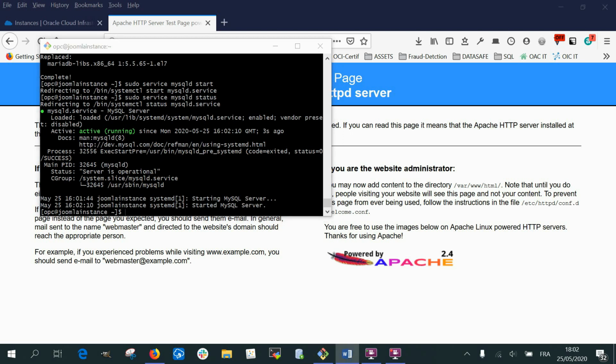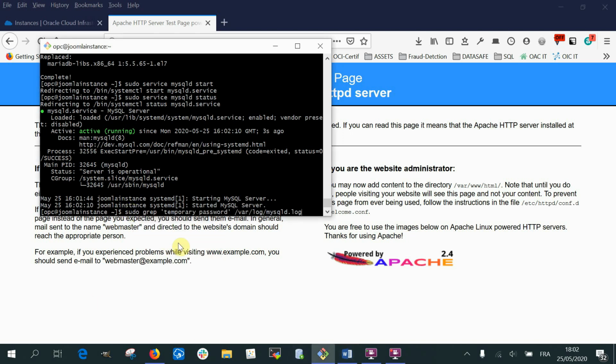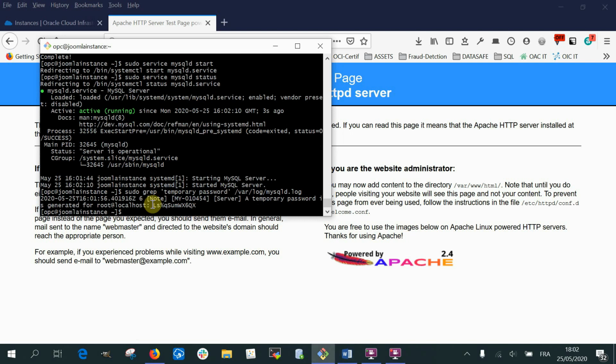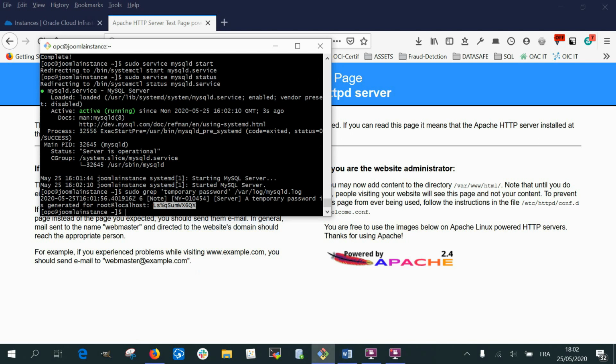Now we will connect with the root admin, root user. To do so, we need to grab the password that we will put on a notepad. So we copy on a notepad. And we will connect as root.